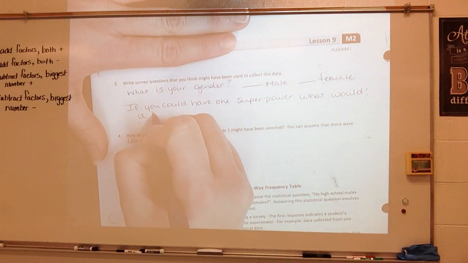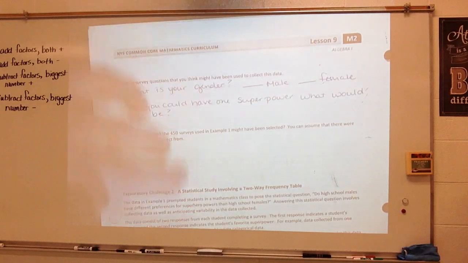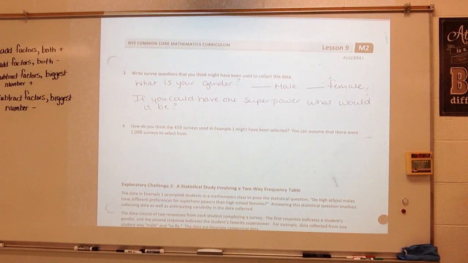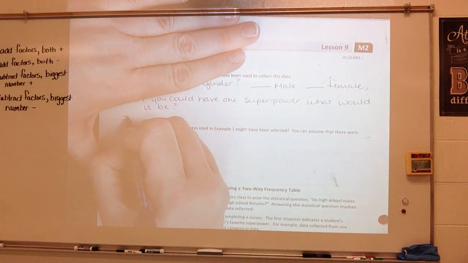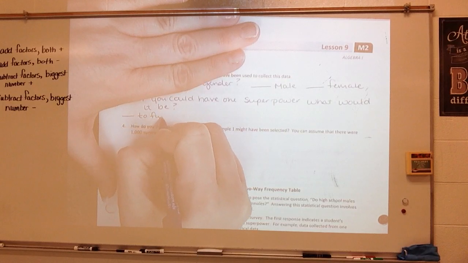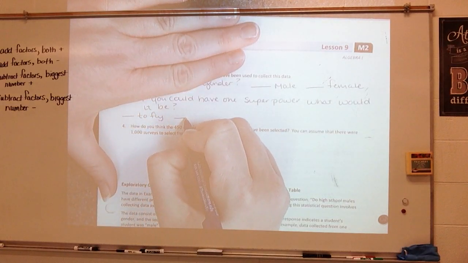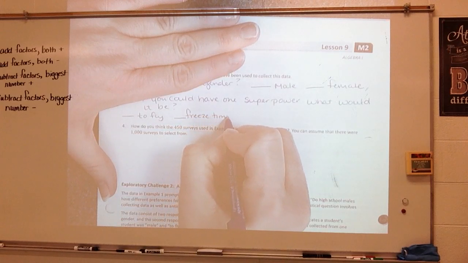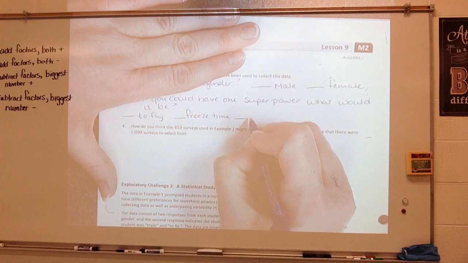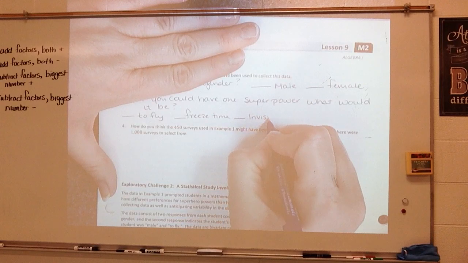Now, they probably have given choices because if you think about it, there are many, many superpowers that we could have. So they probably said, okay, you can choose between to fly. You could probably choose freeze time. All right, you could choose invisibility.